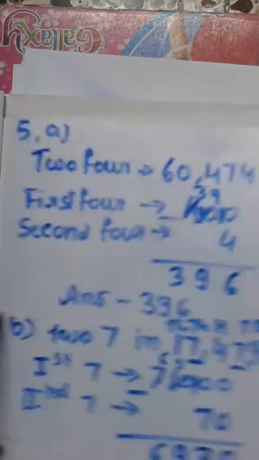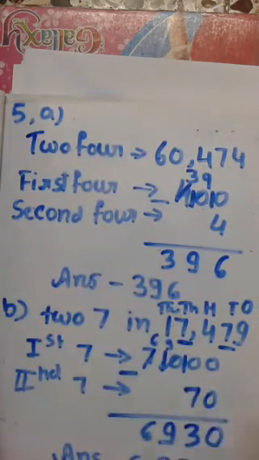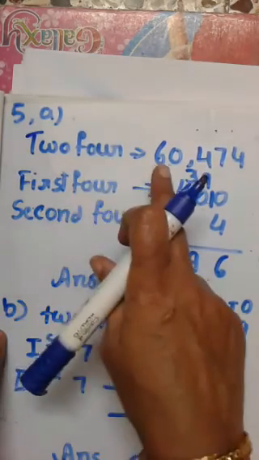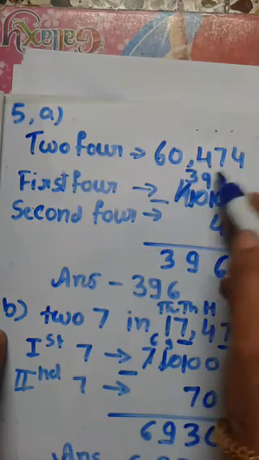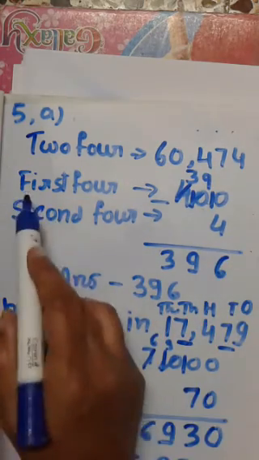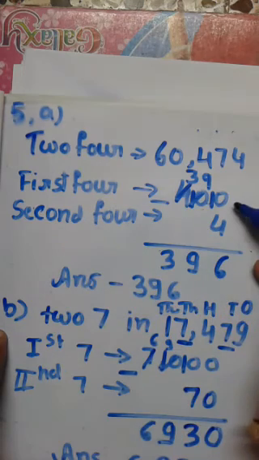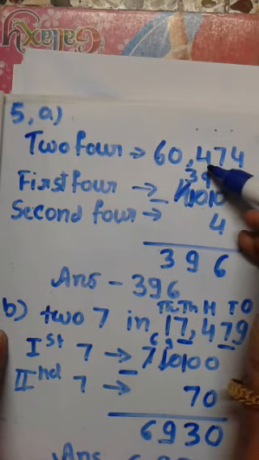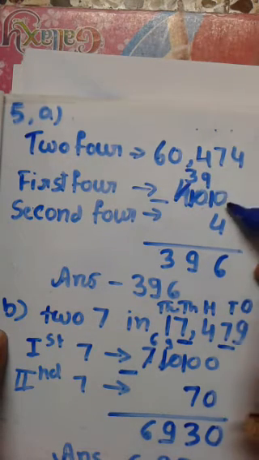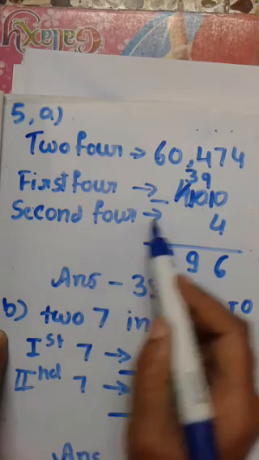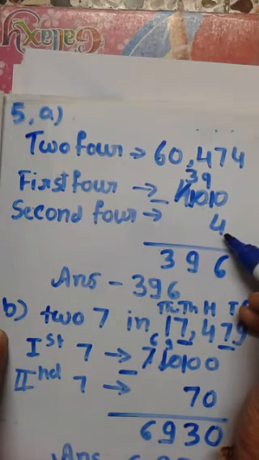We start question number 5. Find the difference between the place values of the 4s in 60,474. The first 4 has place value 400, and the second 4 has place value 4.